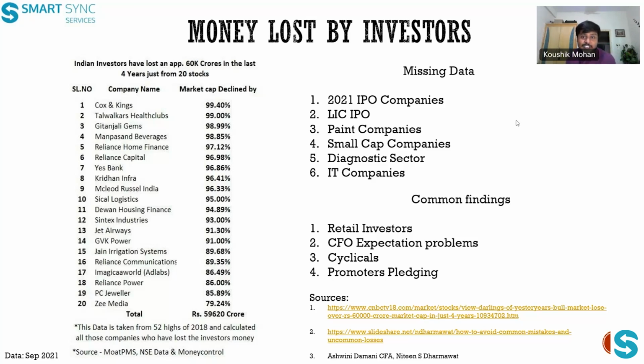The COVID boom was very high, and after non-COVID revenue came into the picture, people were like, why should we pay this kind of multiples for this company? And the entire destruction happened in the diagnostic sector. Then we also saw IT companies, still now in 2022. We know that IT is the underperformer in the Nifty 50 sector-wise construction. So these are the data that I haven't taken. If you even add this data, the wealth lost by investors is very, very high.